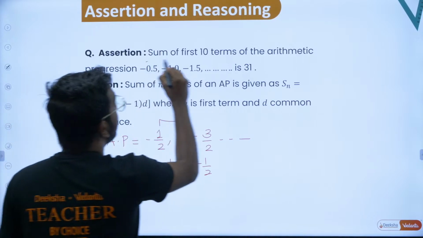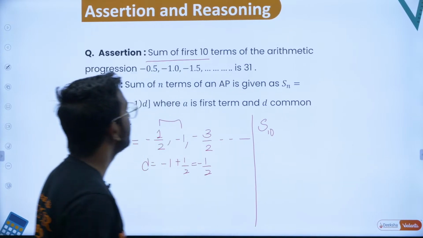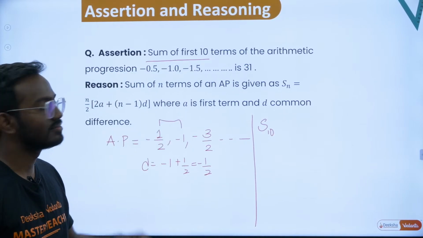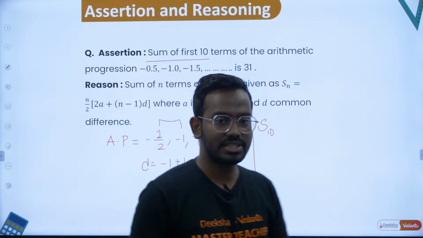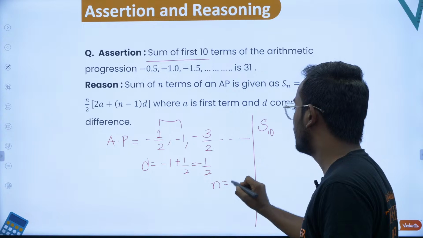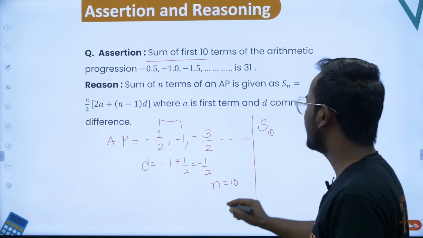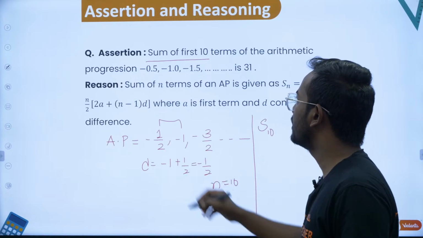They have said the sum of the first 10 terms, S10, is 31. Let's see what it is. Here n is equal to 10, and a is minus half.